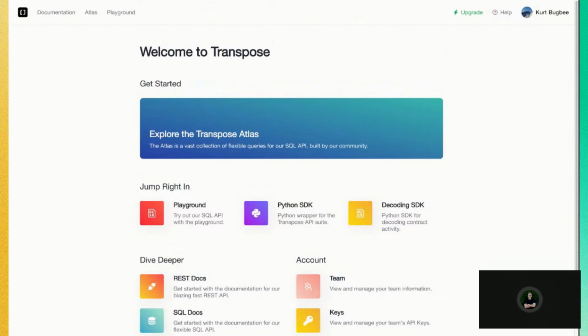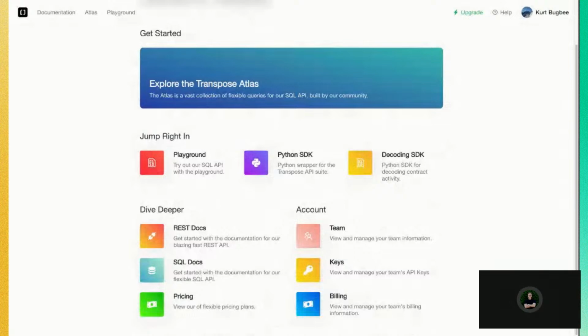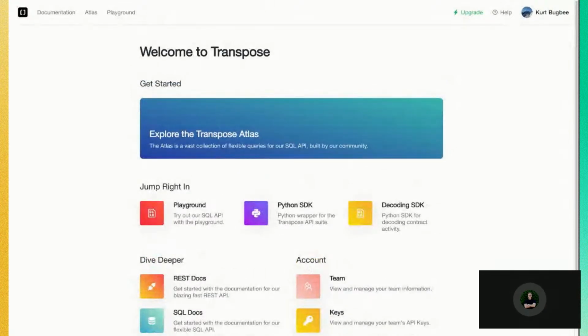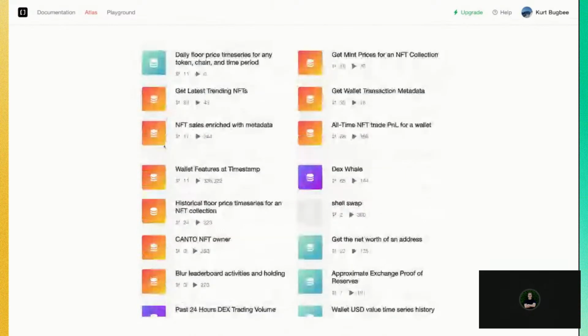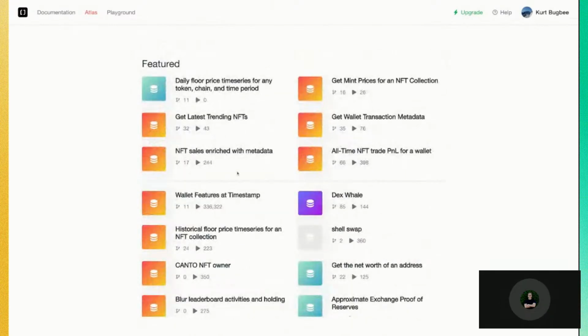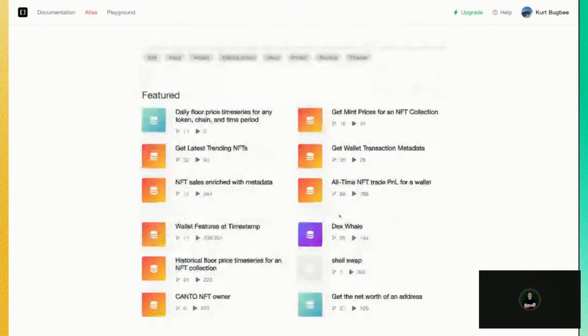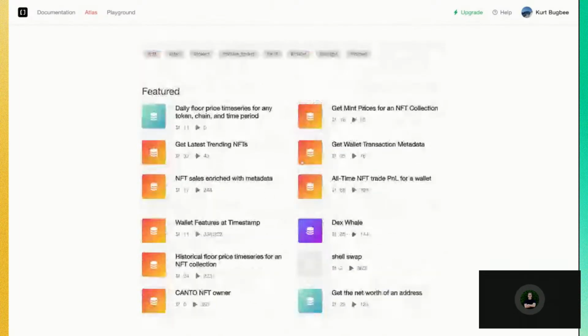We have a few different sections dividing into our documentation, but also the exploratory side of Transpose, more specifically the Atlas and the playground. I'll show you the Atlas briefly, but as an analyst, let's say you want to understand what queries other people have written with Transpose as a decent starting point. So here we have our featured queries, some of our more popular queries, and also other queries that other analysts have written.